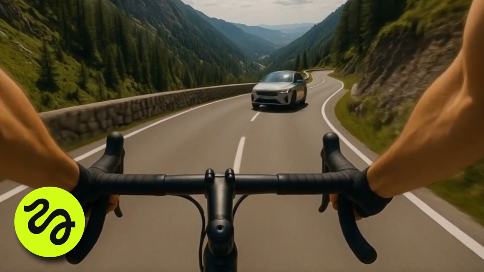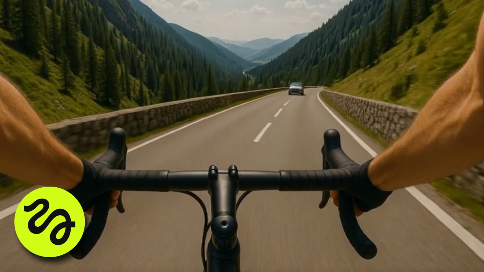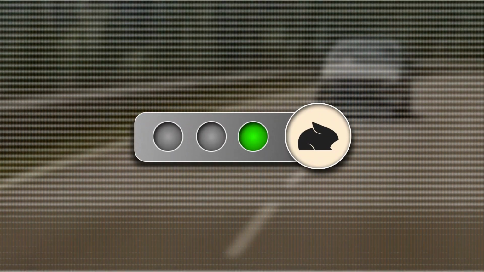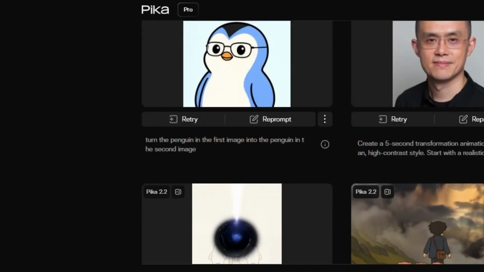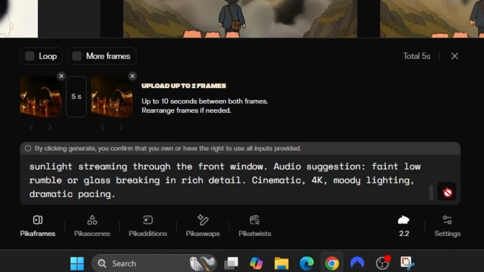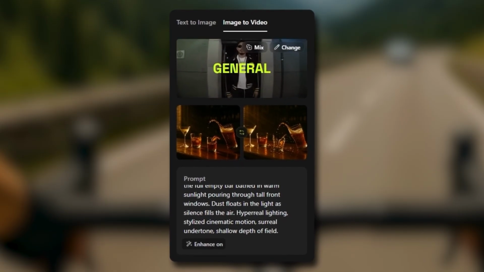Here we go. Here's Higgsfield. You know what? Pika did better. Pika won this. I don't even need to make it cheat. So on movement, Pika won. And now we're doing scene setup. So let's do this on Pika now. This is the Pika prompt, this for the first photo and this for the second photo. We're going to do the same thing for Higgsfield, and this is for all the marbles.